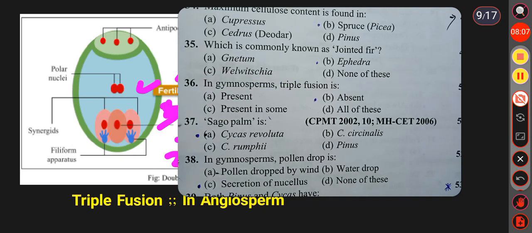Then see the next question. Sago palm is Cycas revoluta, Cycas circinalis, Cycas rumphii or Pinus. Here the answer is Cycas revoluta. Cycas revoluta is commonly called sago palm. Why? Because the sago is extracted from the trunk of the Cycas revoluta plant. So it is commonly called sago palm.